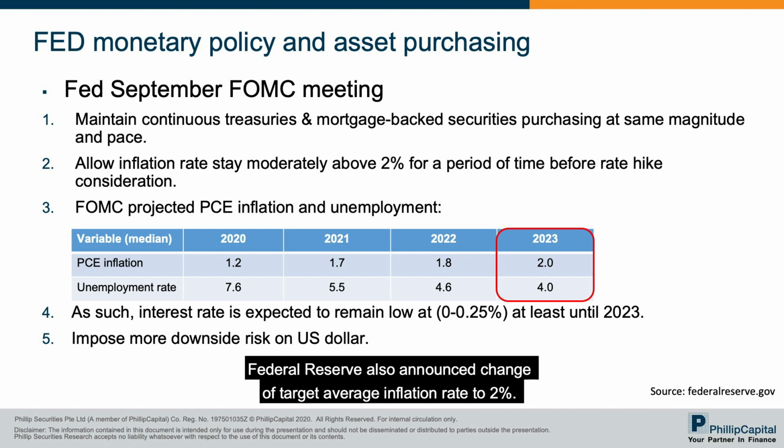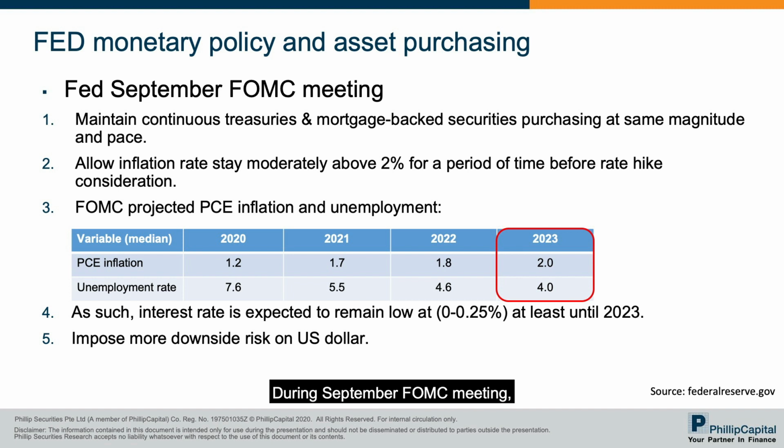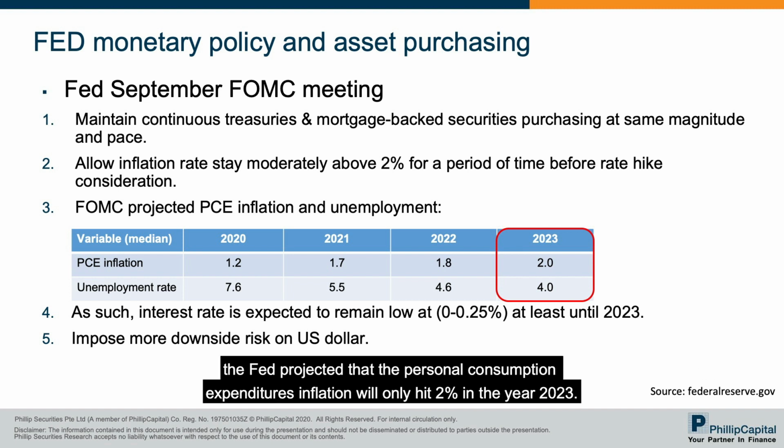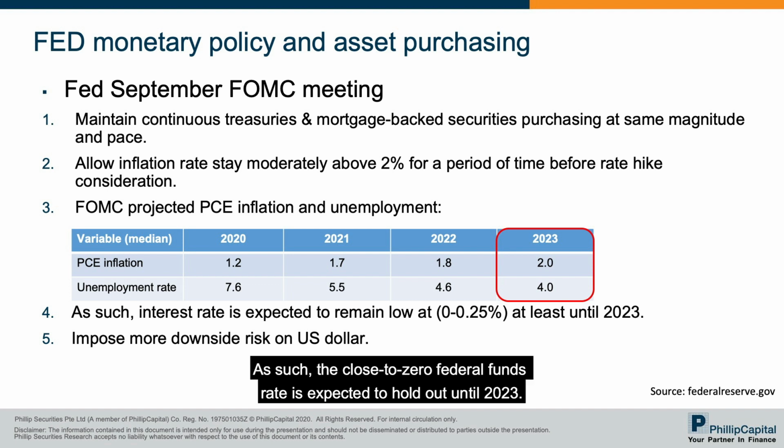The Federal Reserve also announced a change of target average inflation rate to 2%, therefore allowing it to potentially stay above 2% for a period of time before considering a rate hike to control inflation. During the September FOMC meeting, the Fed projected that the personal consumption expenditure inflation will only hit 2% in the year 2023. The Fed also projected that the unemployment rate will only get back to the pre-pandemic level in 2023 at around 4%. As such, the close to zero federal funds rate is expected to hold out until 2023. With monetary easing ongoing, we expect more downside pressure on the US dollar.